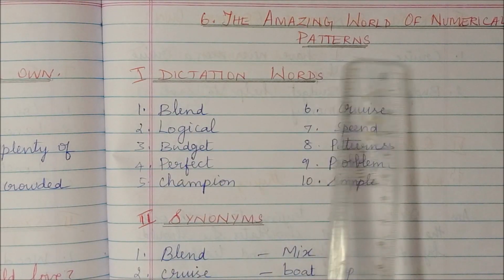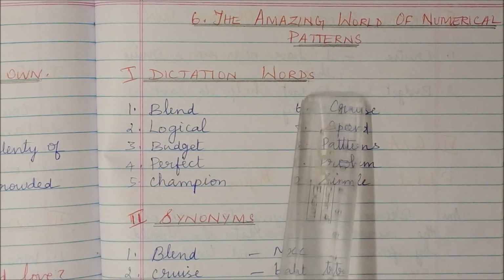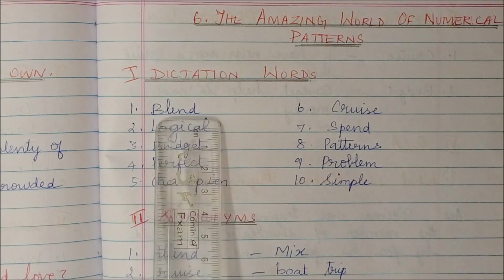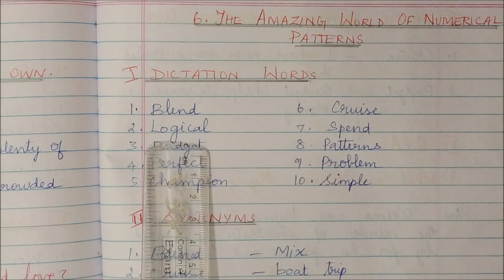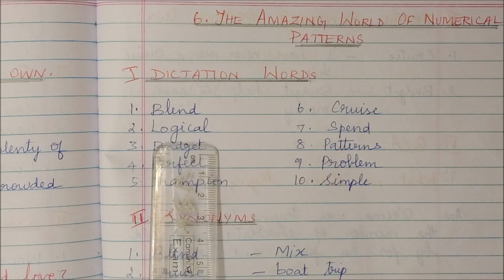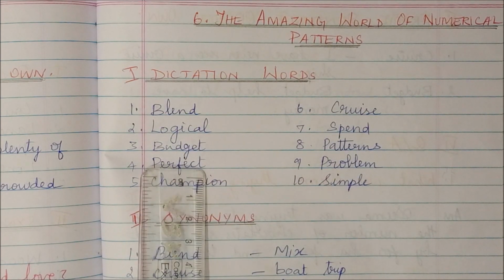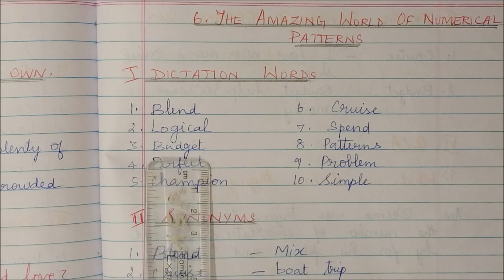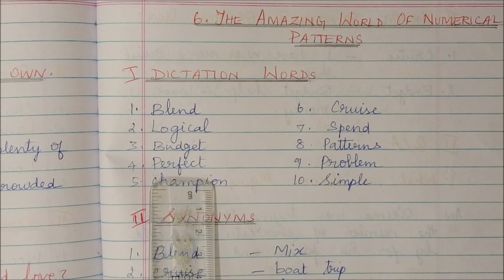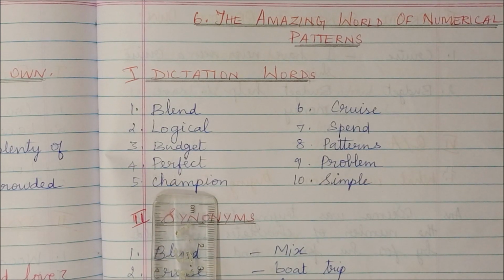The next lesson, The Amazing World of Numerical Patterns. Dictation words. Blend, B-L-E-N-D, blend. Logical, L-O-G-I-C-A-L, logical. Budget, B-U-D-G-E-T, budget. Perfect, P-E-R-F-E-C-T, perfect. Champion, C-H-A-M-P-I-O-N, champion.